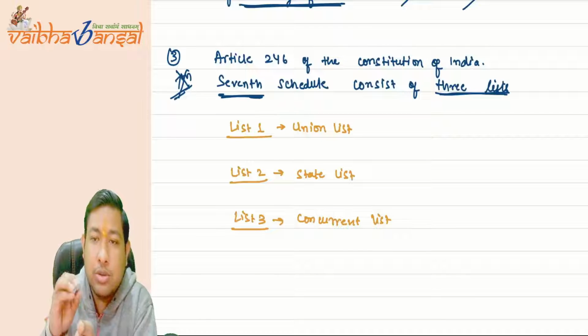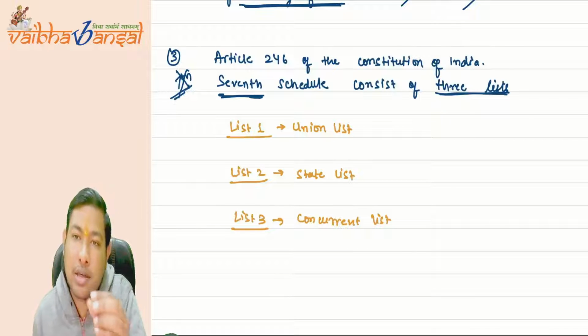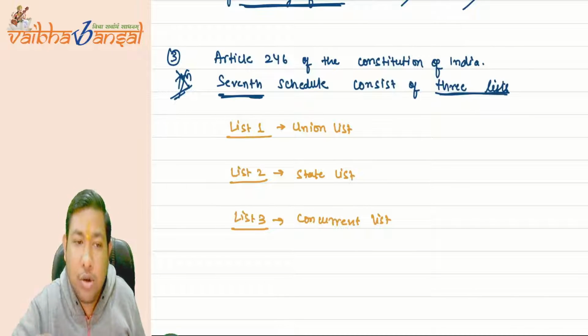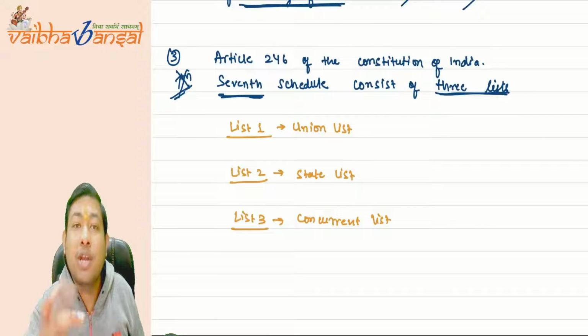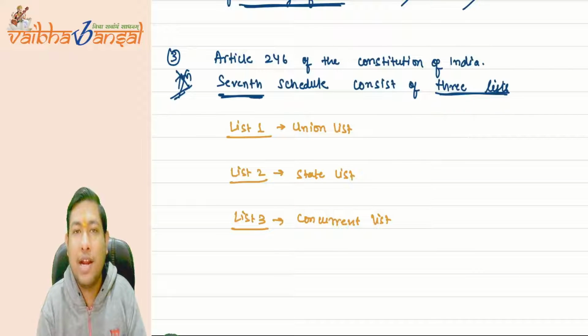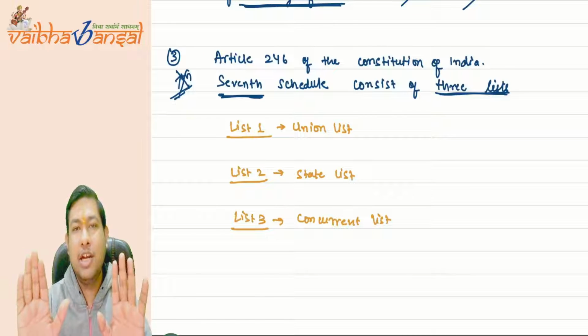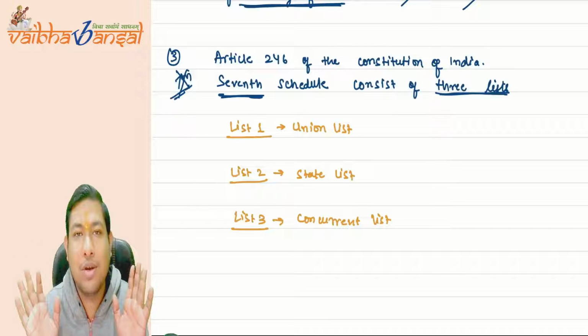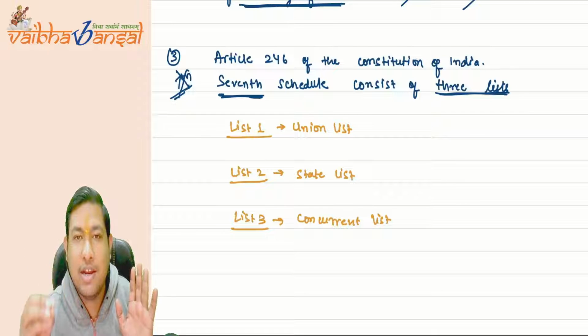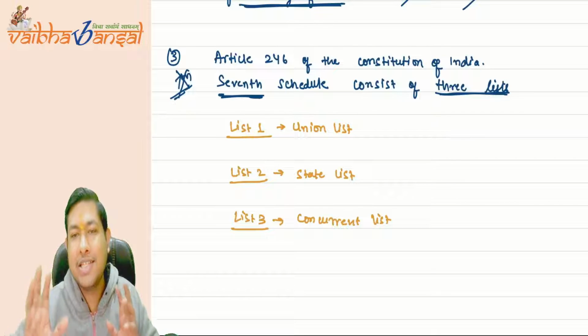Those are the matters written in the concurrent list. So under the concurrent list, list number three, both the union and the state government have the right to collect taxes on the incomes enumerated there.